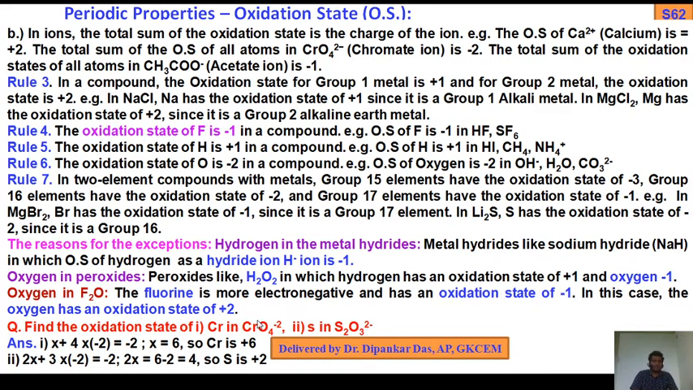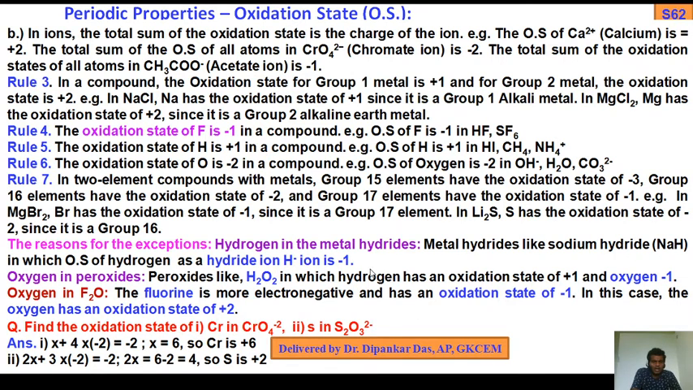So we should remember these rules up to 7, and you should also know the exceptional cases. In the case of a metal hydride, hydrogen has -1. In peroxide, oxygen is -1. In the case of F2O, oxygen has oxidation state +2. Very important for MCQ questions. Fluorine is -1 in the case of HF and SF6.